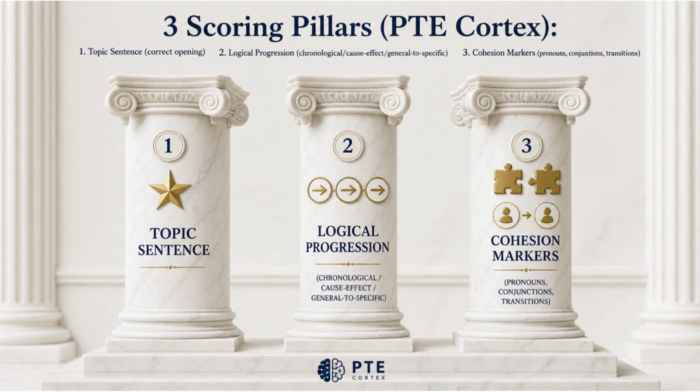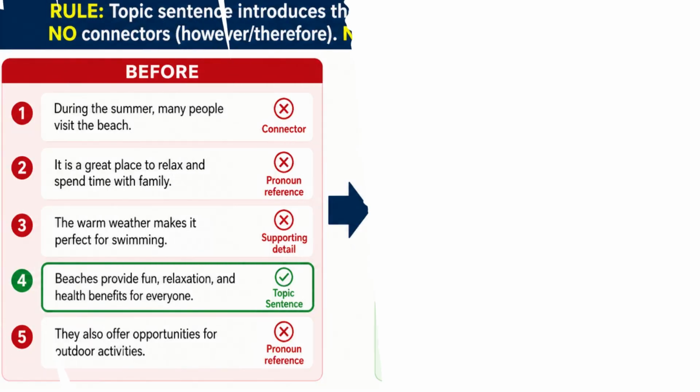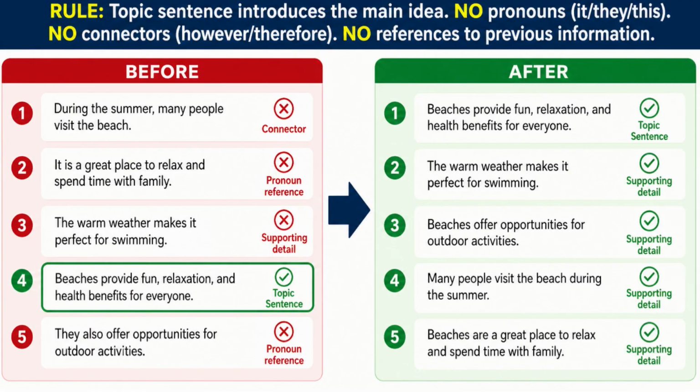Notice, PTE Codex does not care about your opinion. It cares about logical flow and coherence. Let's break down each pillar specifically for RO. The most common mistake, and PTE Codex catches this every time, is misidentifying the topic sentence. The topic sentence introduces the main idea. It is not a supporting detail. It does not start with a connector like however or therefore. It does not refer back to something already mentioned.